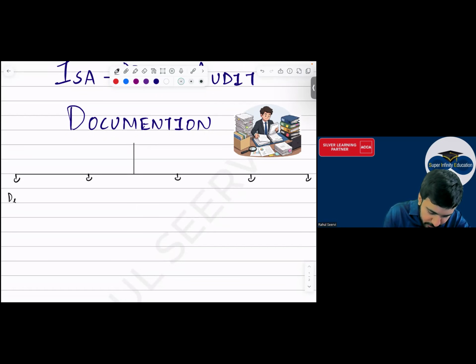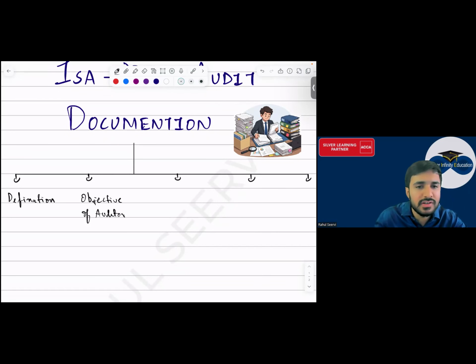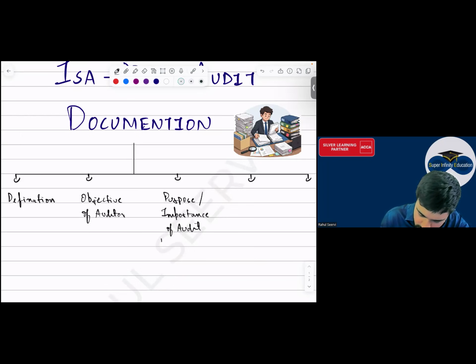First, we'll be doing the definition. इसका definition करेंगे. हाँ जी sir. Then we'll be doing the objective. Objective of auditor. Auditor का objective क्या है? क्यों कर रहा है documentation? Then purpose. This is the direct theory question as well, which I mentioned. Purpose or importance of audit documentation. This is the direct theory question that comes in the exam.